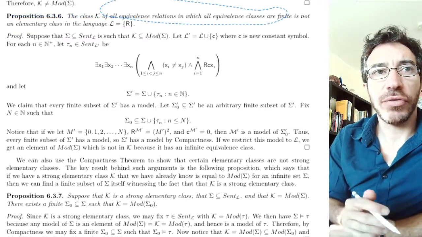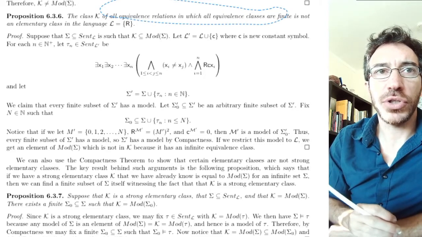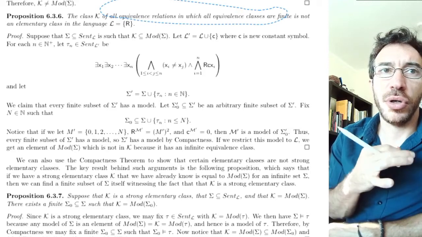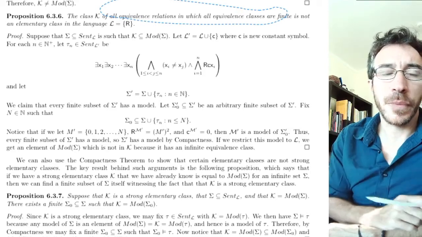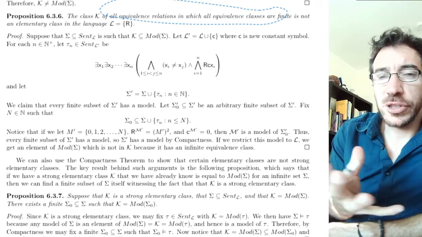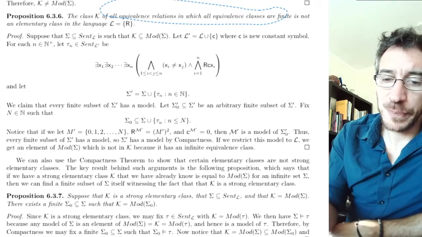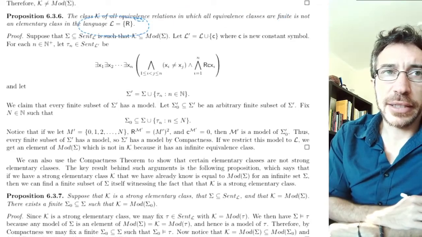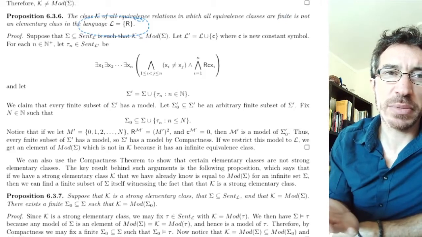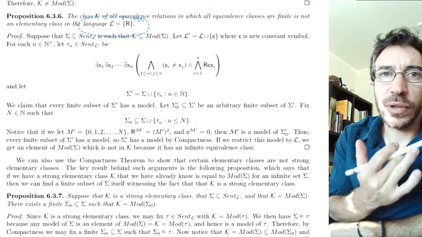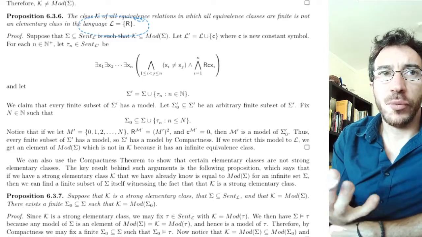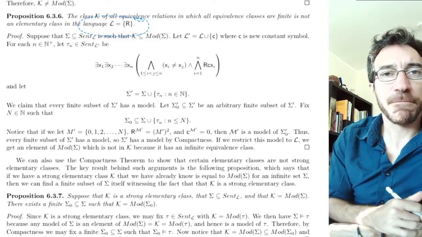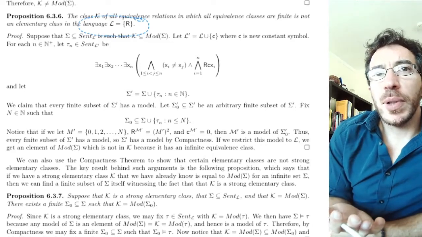So what does it mean, the class of all equivalence relations in which all equivalence classes are finite? So we are in first order logic now, so we are representing these structures as structures in our language. And here it's saying that the language has a unary predicate R. So usually if you're talking about something like this, it's because before in the textbook there were a few examples dealing with equivalence relations. So it's worth looking at them and seeing how that's being represented. But in this case, you can probably figure it out, right?